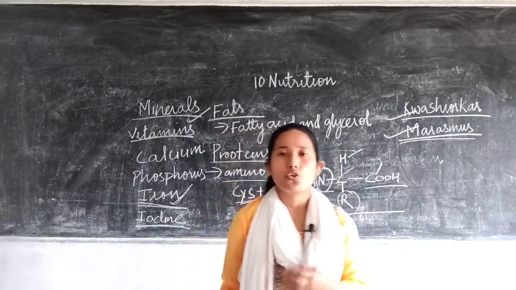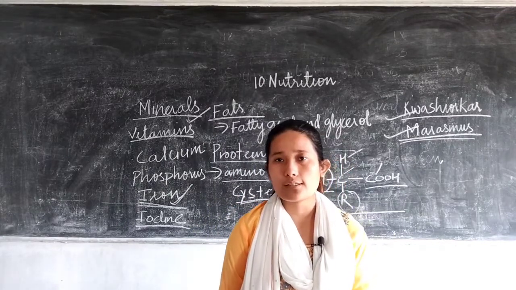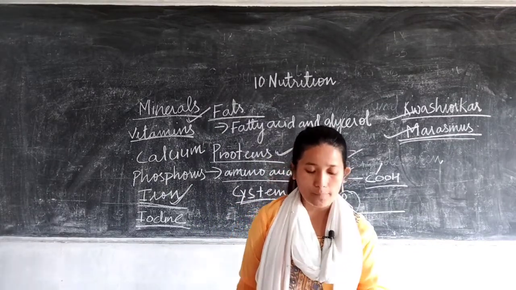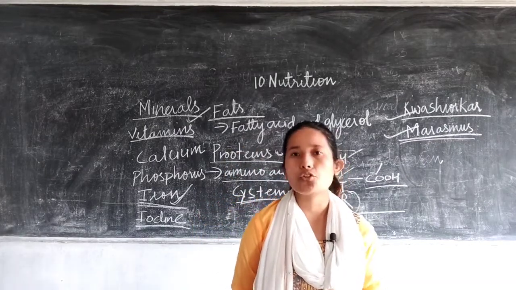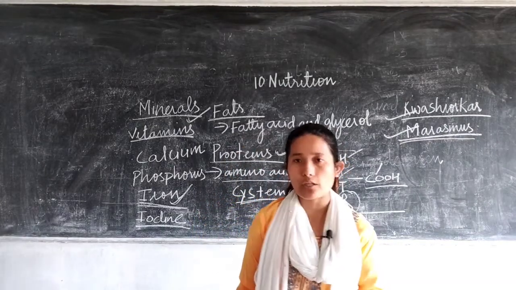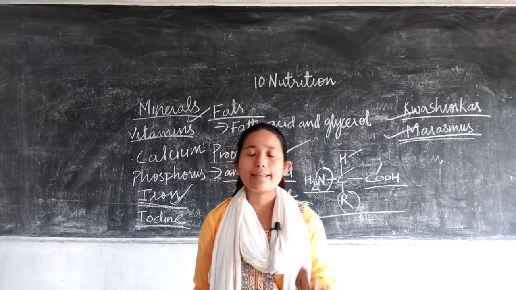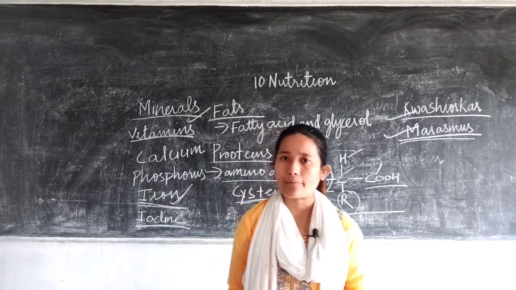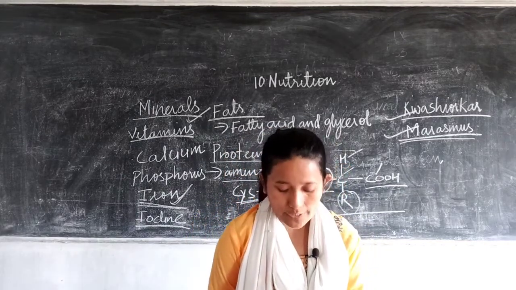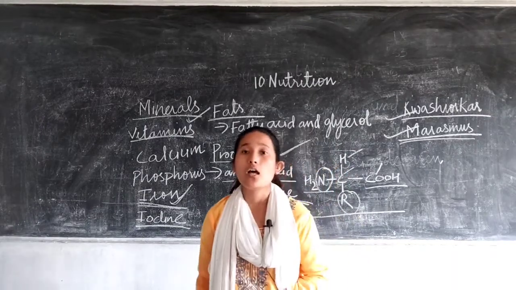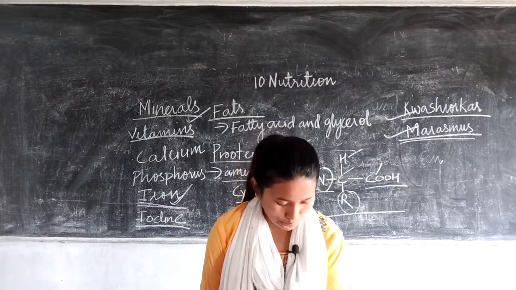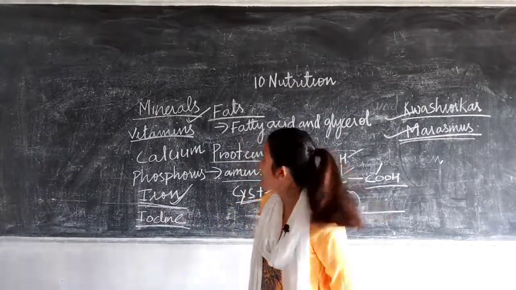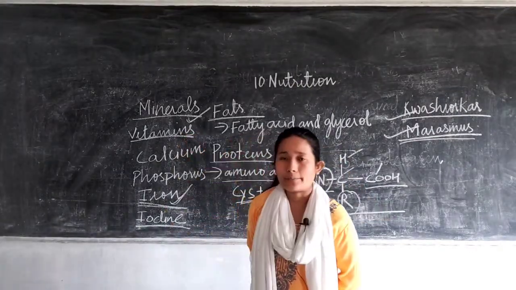Okay, so you go through the different minerals that are given in your table 10.2. Go through the sources: what are the different sources which will provide you that particular nutrient, its function, and what will happen if you do not have that particular nutrient in your body. Deficiency disease is because of the absence or lack of a nutrient in your body.